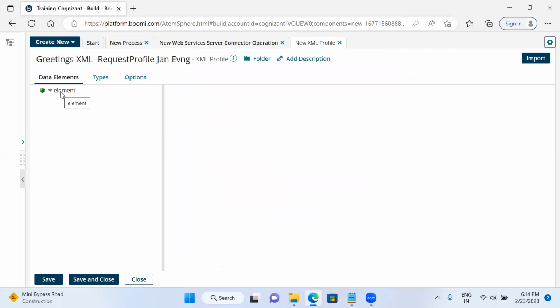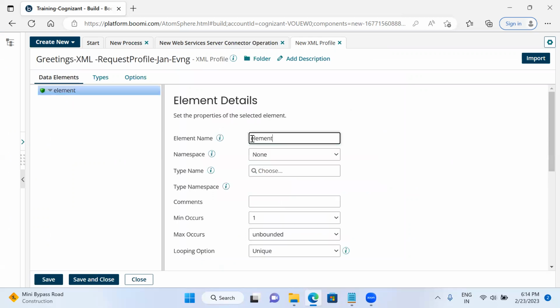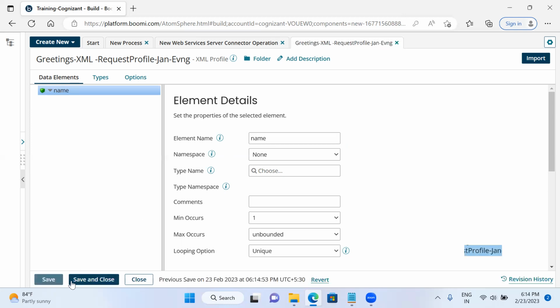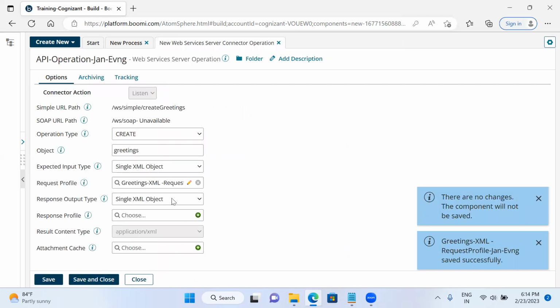Here I am going to get the element. In the element place, I am going to give the name. Name in the sense, here I am passing greetings. In later lessons, I will show you why I am specifying the name here. Save and close. Here I have passed the value related to the request profile.